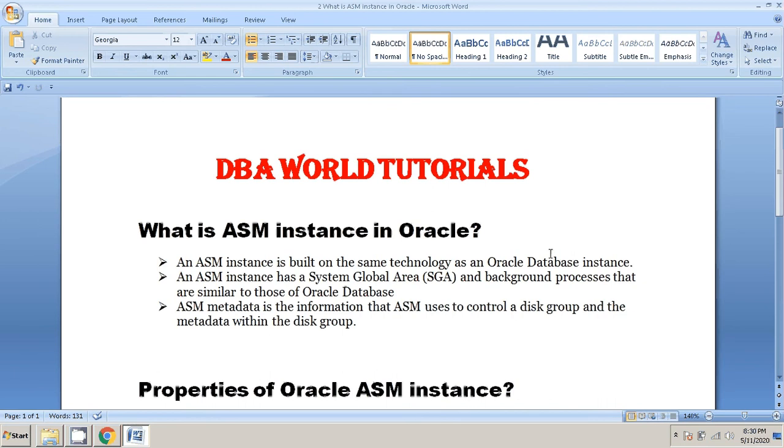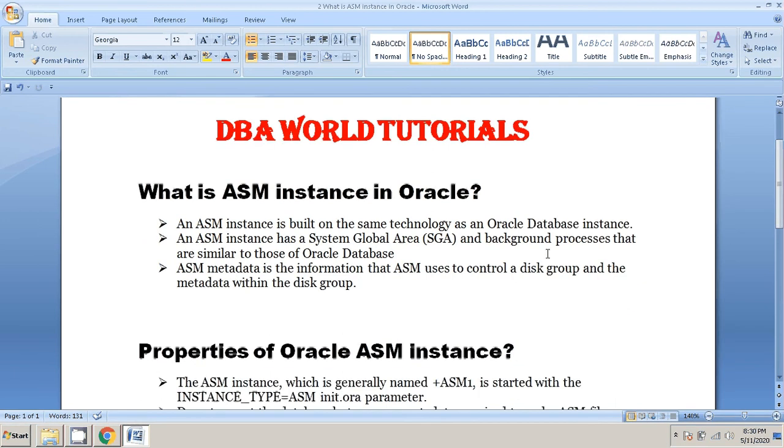So the next question is, what is an ASM instance in Oracle? An ASM instance is built on the same technology as an Oracle database instance. An ASM instance has a system global area and background processes that are similar to those of an Oracle database. ASM metadata is the information that ASM uses to control a disk group and the metadata within the disk group.